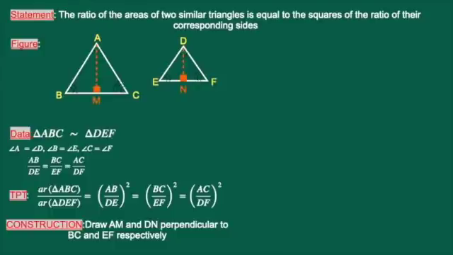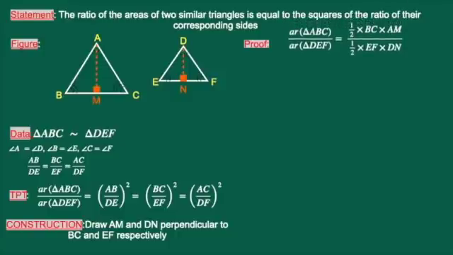Using this information, we are going to prove this particular theorem, that is the relationship between the areas and corresponding sides of similar triangles. Proof. The first step is ratio of areas of similar triangles. Area of triangle ABC by area of triangle DEF is equal to, now I am using the formula half into base into height. Area of triangle ABC means half into base BC, altitude AM, half into BC into AM. Similarly, area of triangle DEF is equal to half into EF into DN.